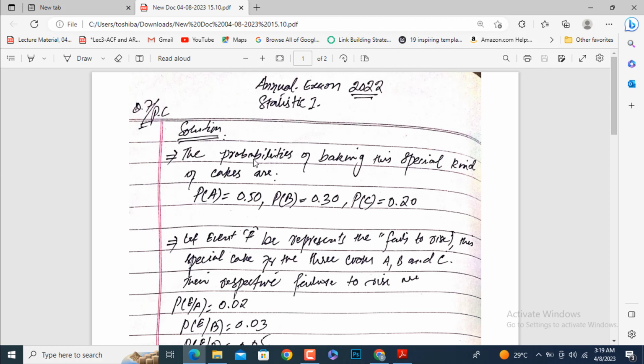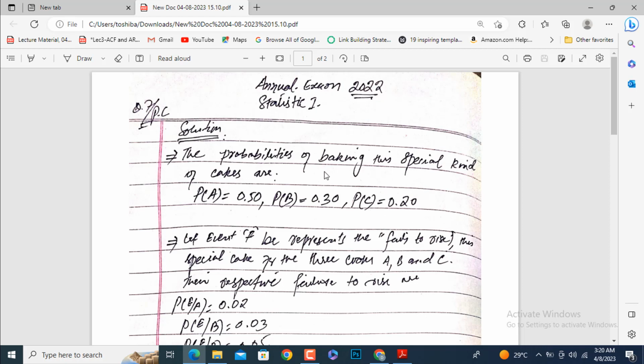Before starting the solution, I am going to show you that here the probabilities of baking this special kind of cake are: for cook A, probability of A is 0.50, for cook B, probability of B is 0.30, and for cook C, probability of C is 0.20.